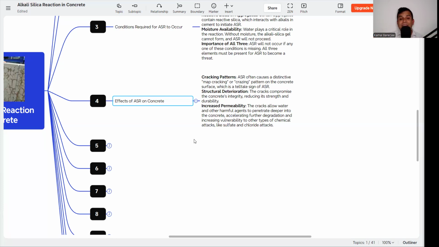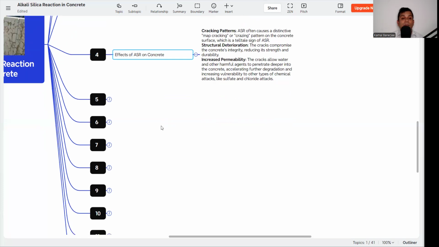Not only does ASR increase the cracks, spalling and concrete deterioration, it also increases the permeability, which again is the path for all other chemicals to enter and start reacting with the concrete and the steel. Ultimately the structural stability is in trouble.